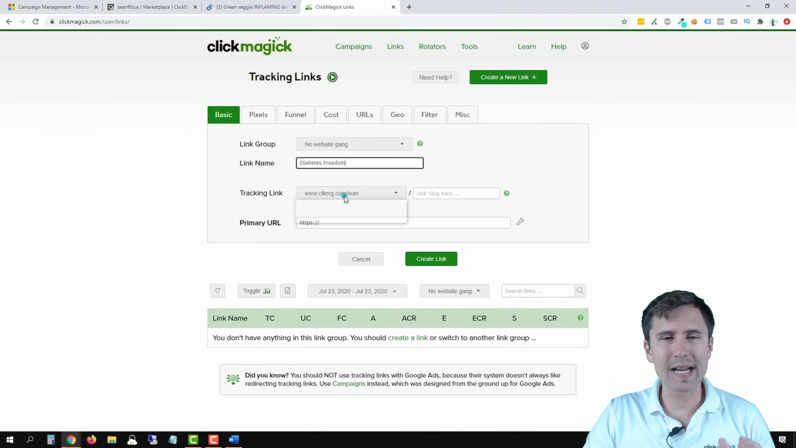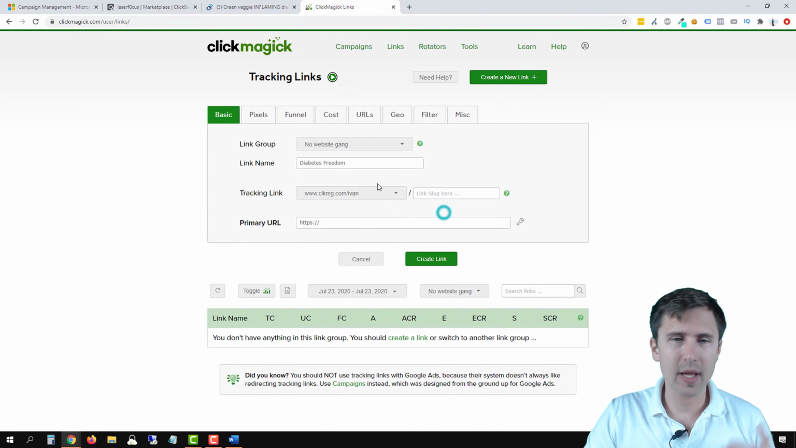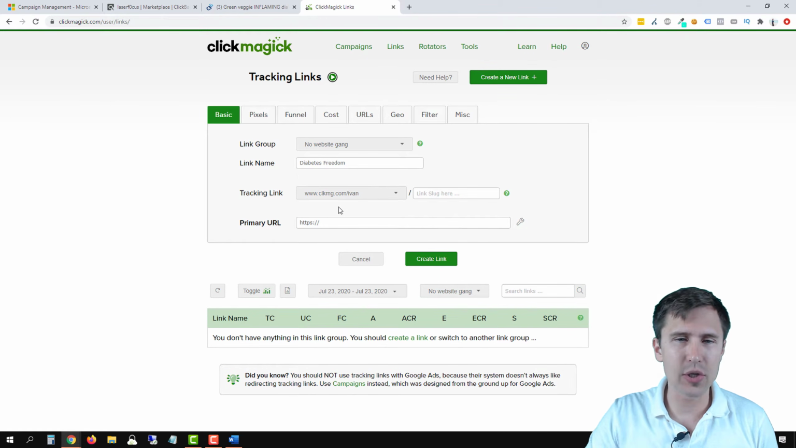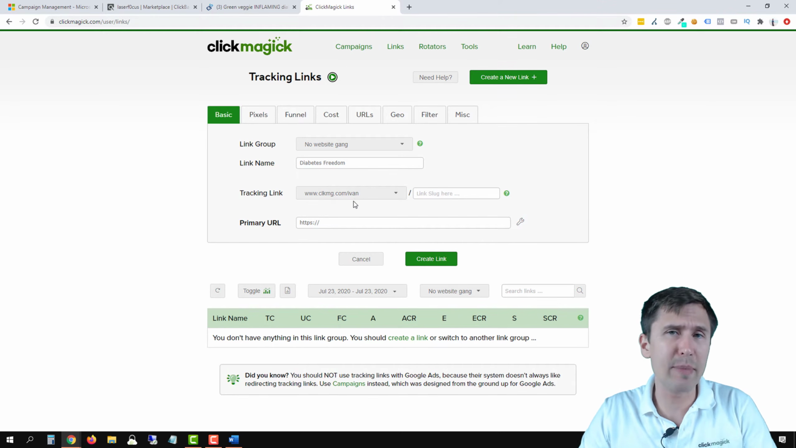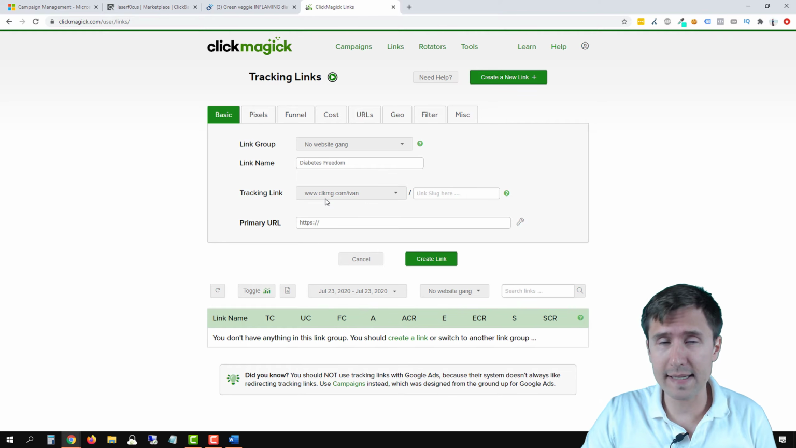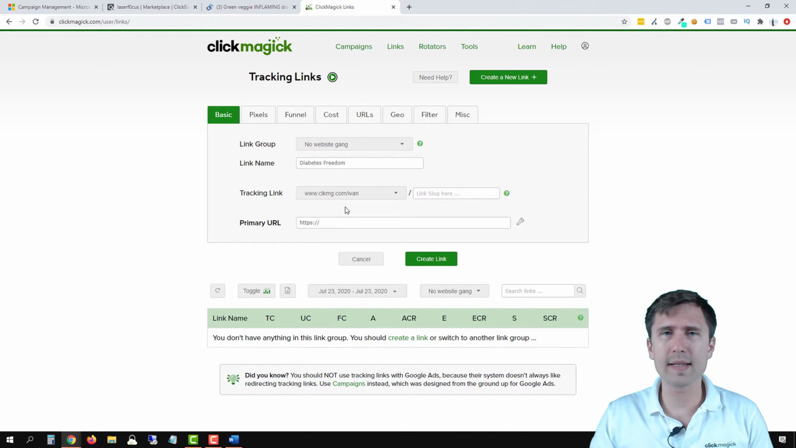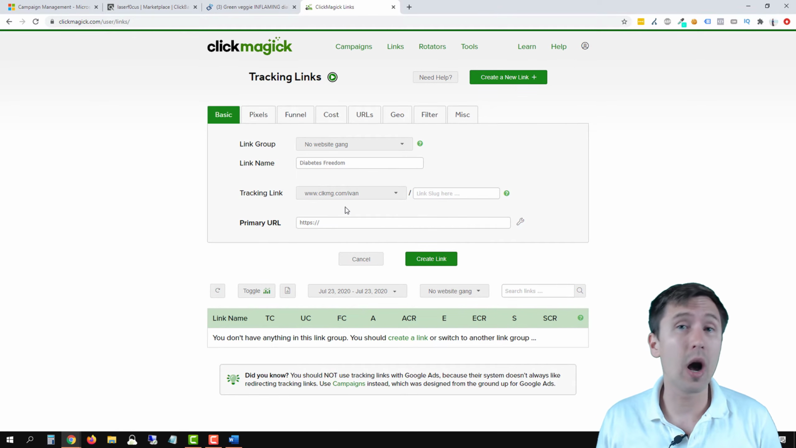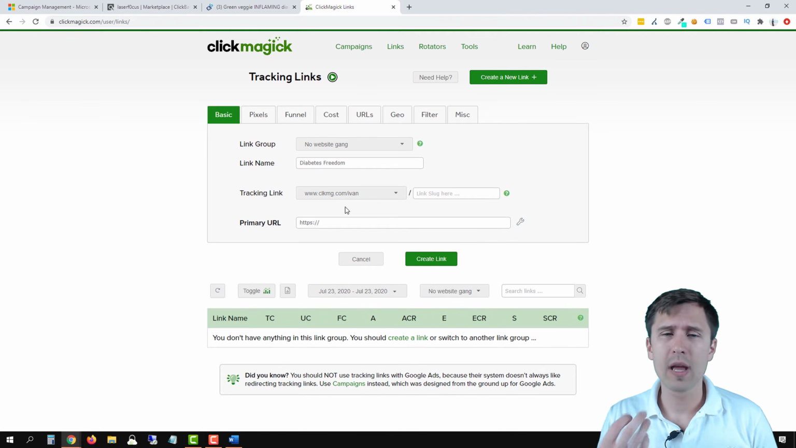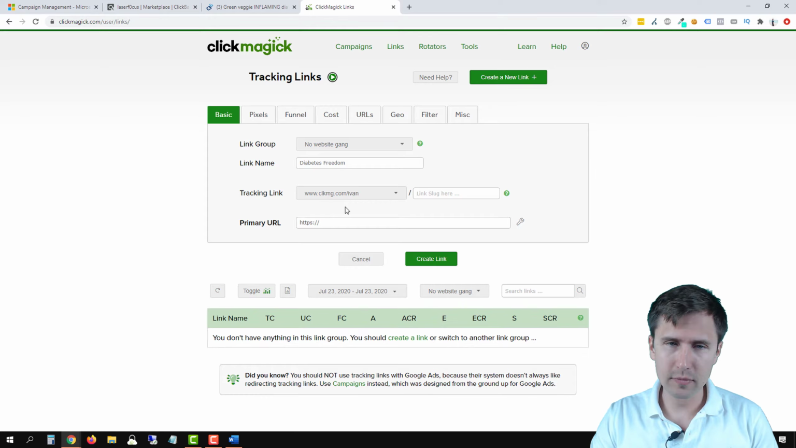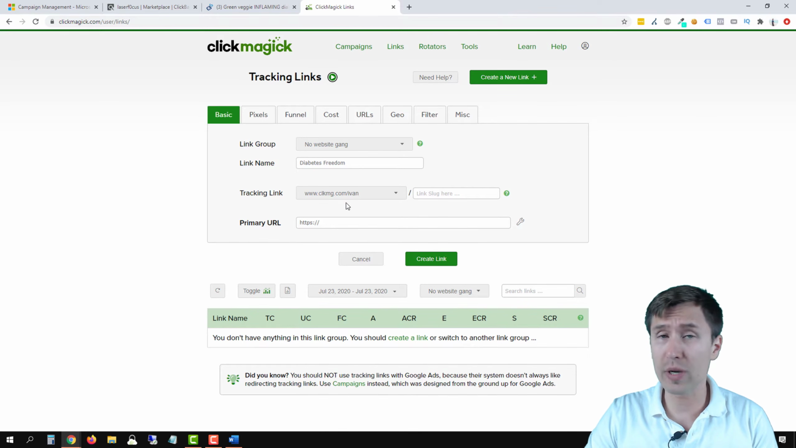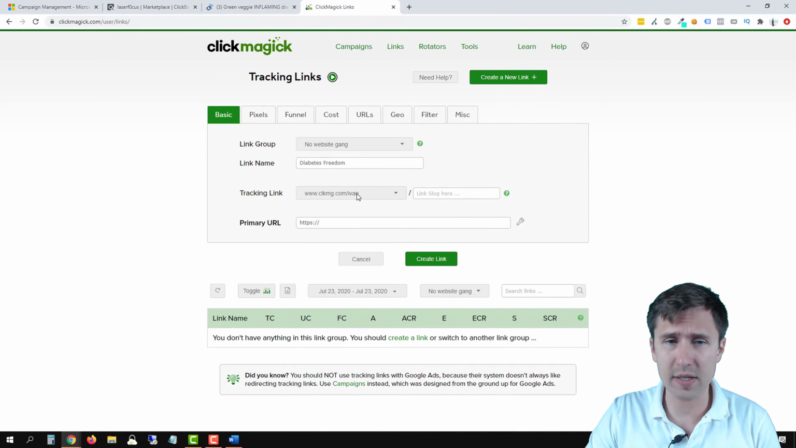Now, you can set up a custom tracking domain. A custom tracking domain allows you to make a tracking link so that it's like bit.ly. So instead of saying bit.ly, or instead of saying, in this case, clkmg.com, it says mytrackingdomain.com, for example. You can buy a domain. I do have a bunch of videos on that, so check those out. But for Microsoft Ads, you can just use this, okay? So it's totally fine to use your default domain.